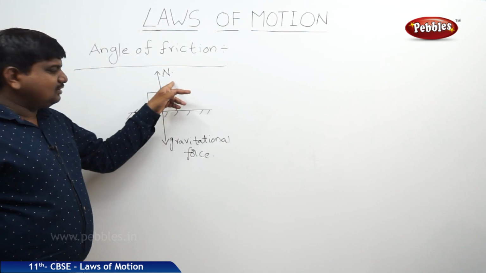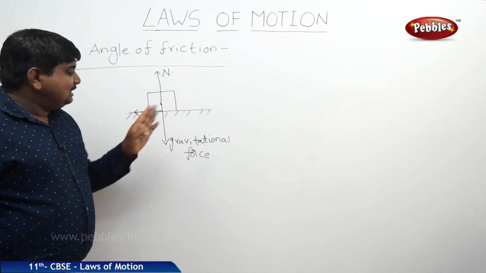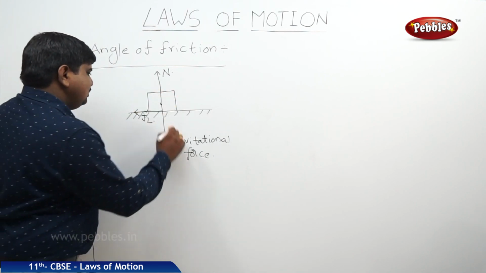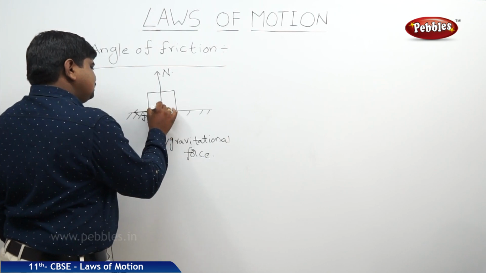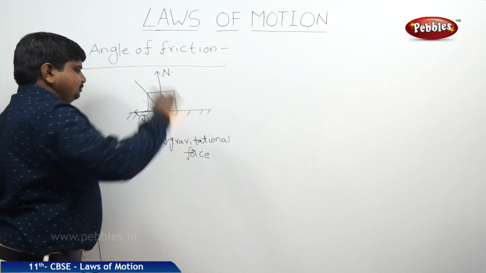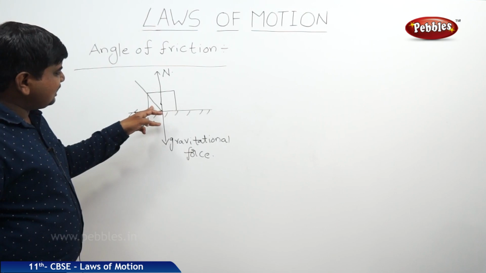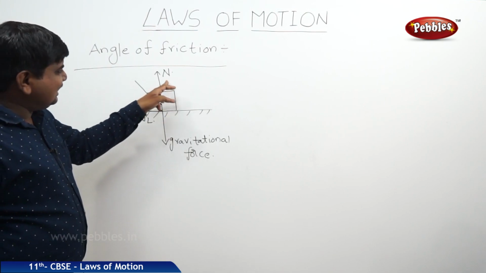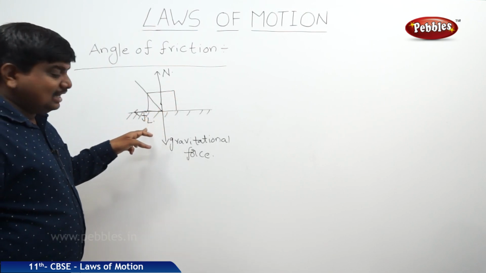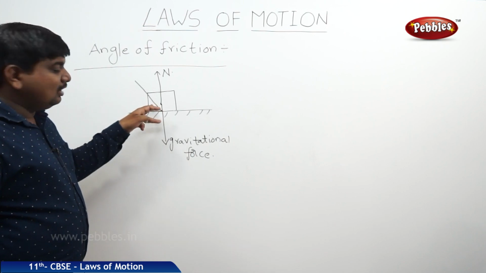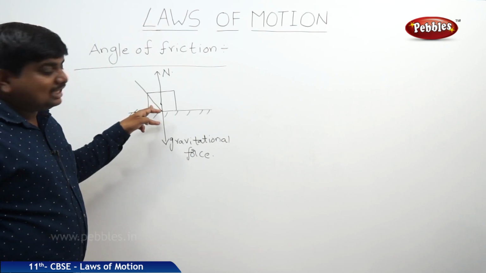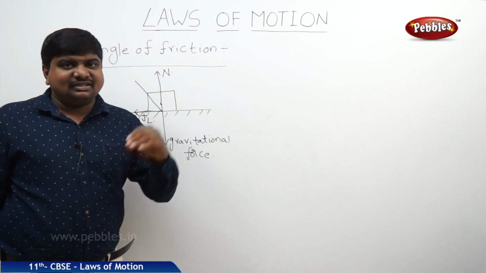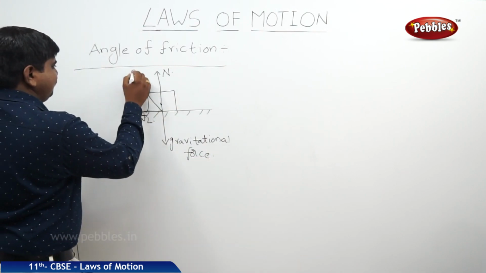If these two are the forces in vector form, the resultant of these two forces will exactly join towards the center of these two. The line which is passing through the origin, which connects the normal reaction force line and the limiting friction line, is called the force of reaction, nothing but the resultant magnitude of the frictional force. This is also called Fr.